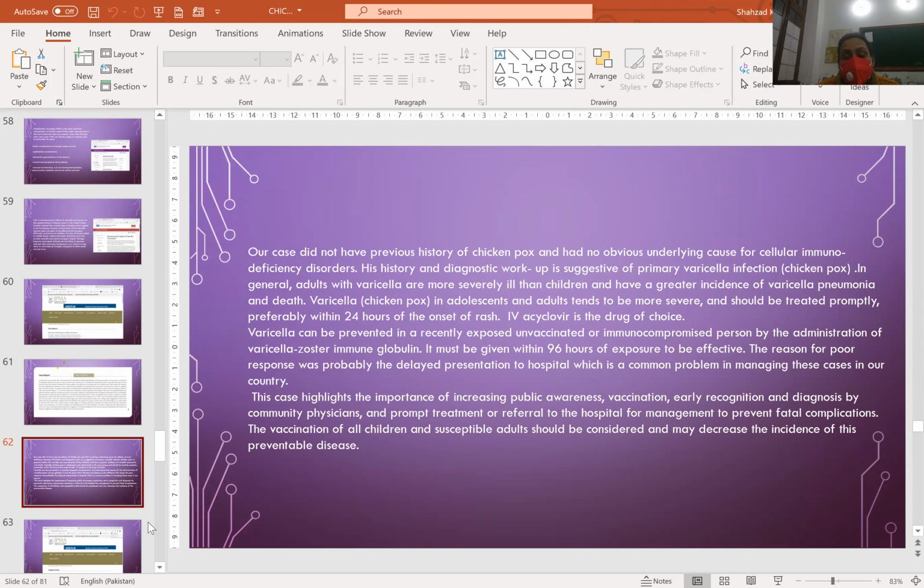Varicella can be prevented in a recently exposed, unvaccinated, immunocompromised person by the administration of varicella zoster immunoglobulin. It must be given within 96 hours of exposure to be effective. The reason for poor response was probably the delayed presentation to hospital, which is a common problem in managing these cases in our country. This case highlights the importance of increasing public awareness, vaccination, early recognition and diagnosis by community physicians, and prompt referral to the hospital for management to prevent fatal complications. Vaccination of all children and susceptible adults should be considered and may decrease the incidence of this preventable disease.